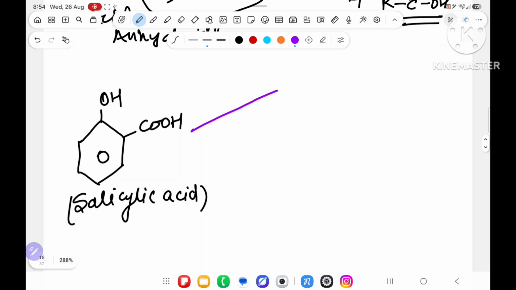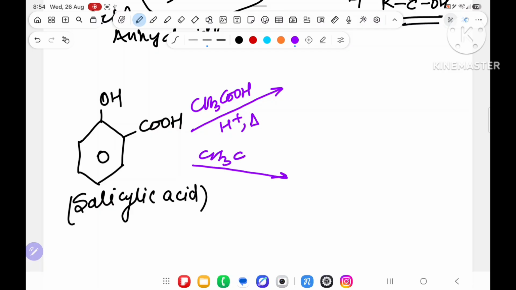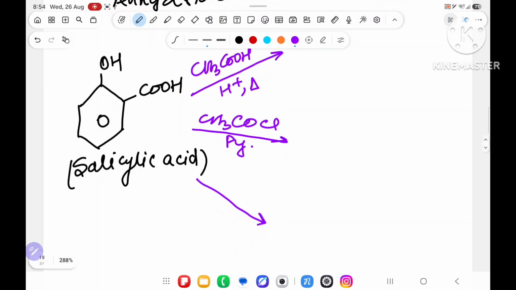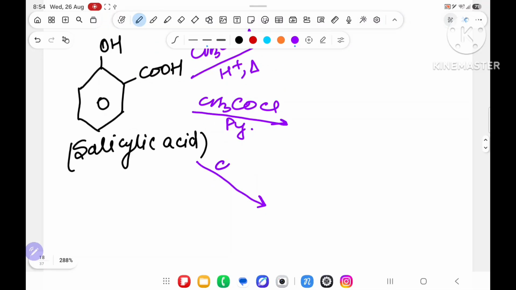Over here, suppose I will take the first reagent as CH3COOH in presence of H plus and heat. Second reagent I have taken CH3COCl in presence of pyridine. Third reagent I have taken, suppose, (CH3CO)2O in presence of heat. And fourth reagent I have taken alcohol in presence of heat.